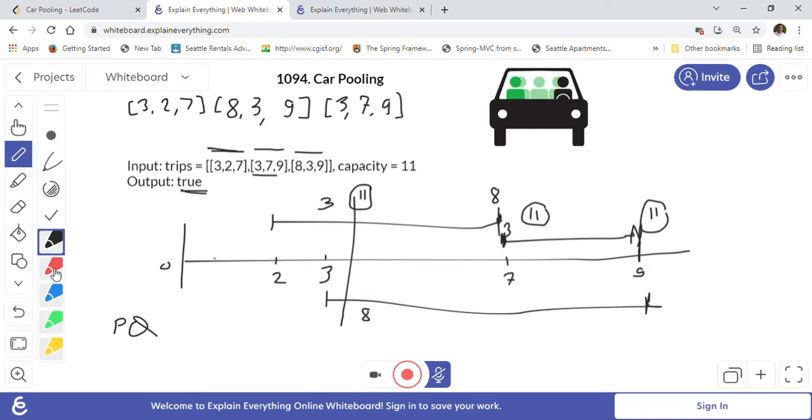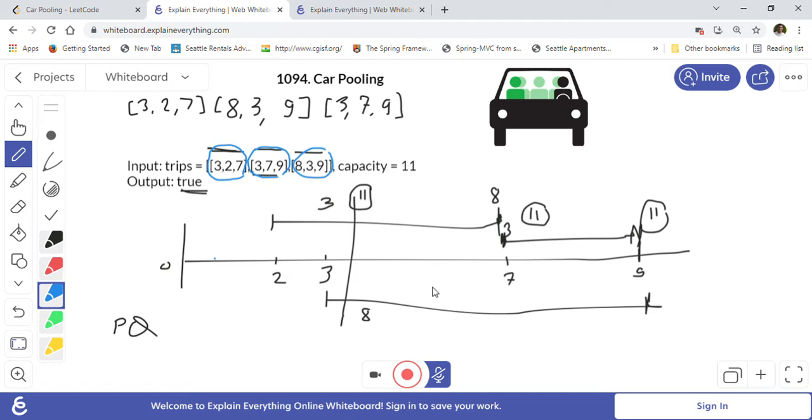For example, this is the one that is ending first, which is 7. After that, these two trips are ending at 9, so we will keep those after 7. So whichever trip ends first will be on the top of the priority queue, and that is how we will define the comparator when creating the priority queue.